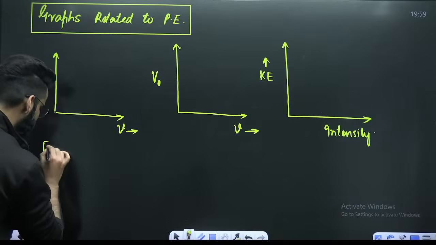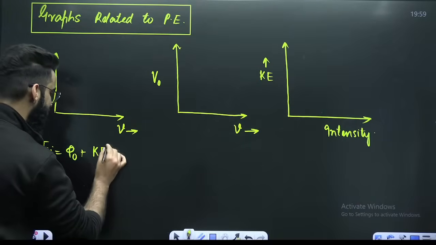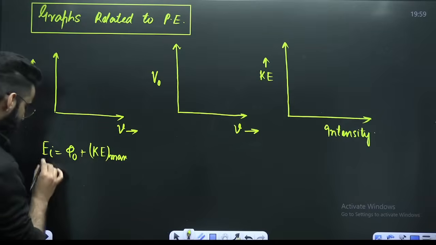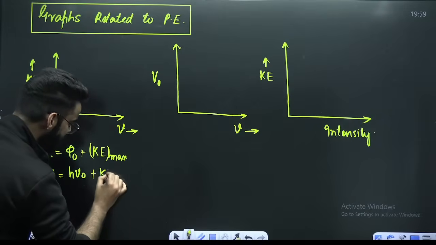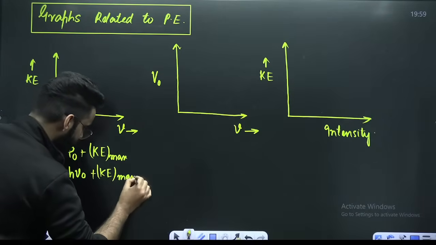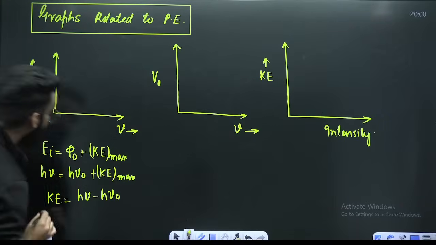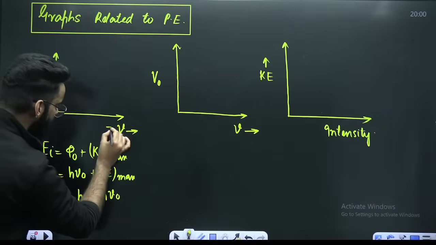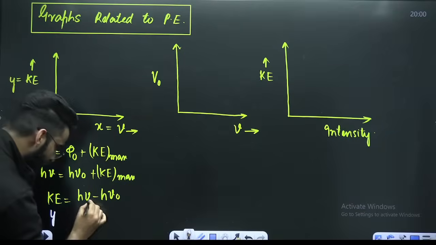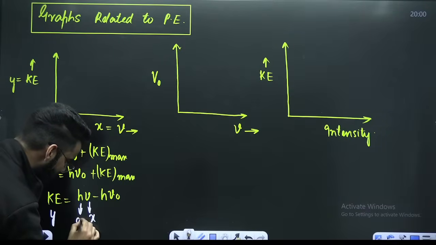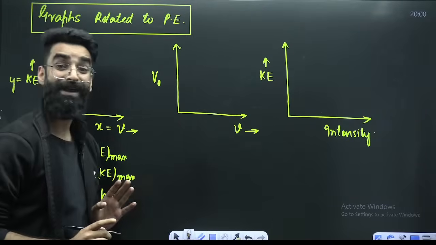You know your result. The energy of the incident light is equal to phi naught plus kinetic energy maximum. Right? This was your h nu is equal to h nu naught plus kinetic energy maximum. I can write it like this as well: kinetic energy maximum is equal to h nu minus h nu naught. Now you are plotting kinetic energy along the y-axis and frequency along the x-axis. So this has to be your m and this overall has to be your c. So y is equal to mx minus c.